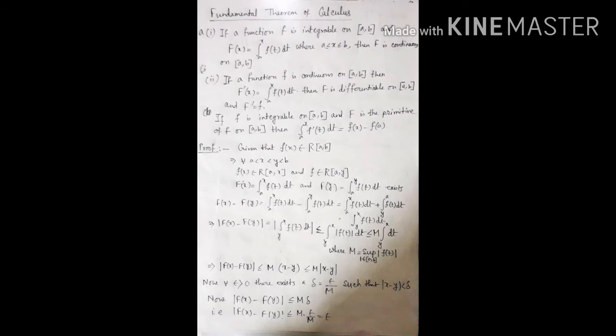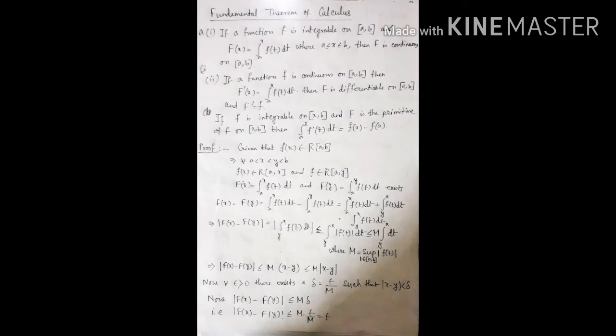From the Riemann integrability property, we know that f belongs to R[a, x] and f belongs to R[a, y]. So capital F(x) is equal to the integral from a to x of f(t) dt, and capital F(y) is equal to the integral from a to y of f(t) dt, exist.